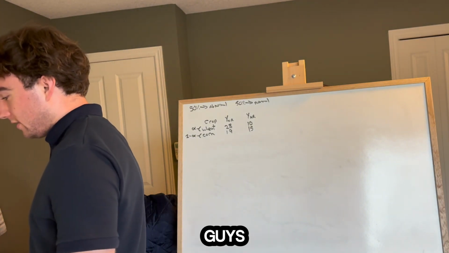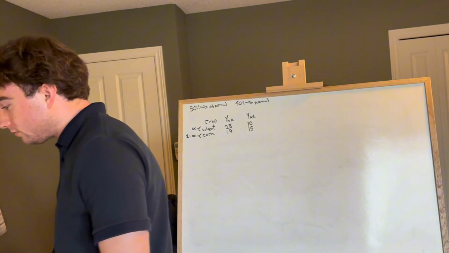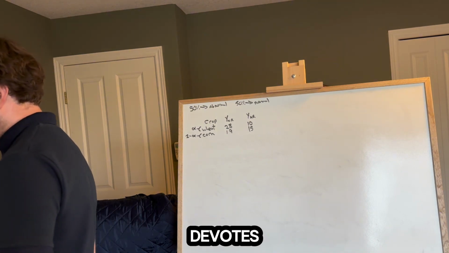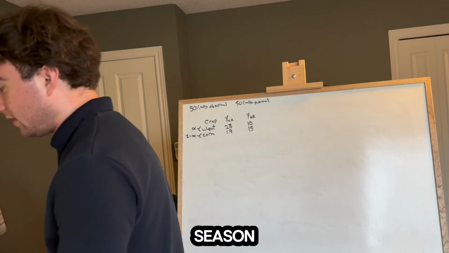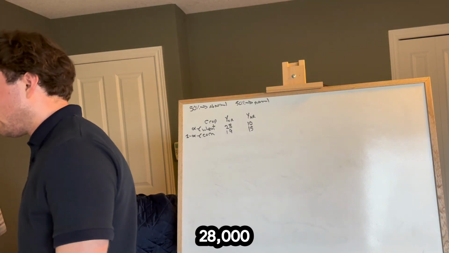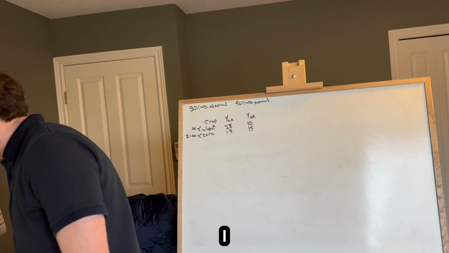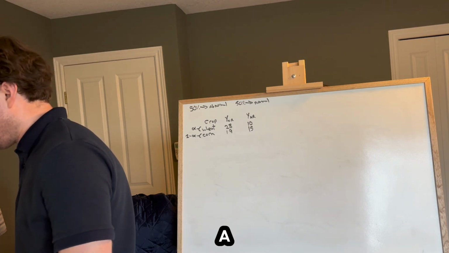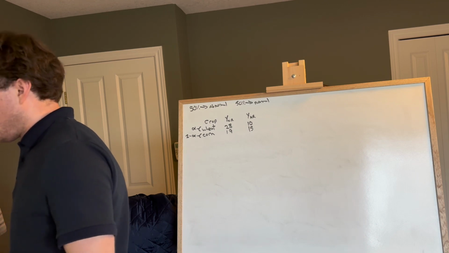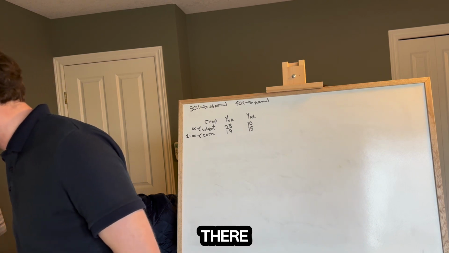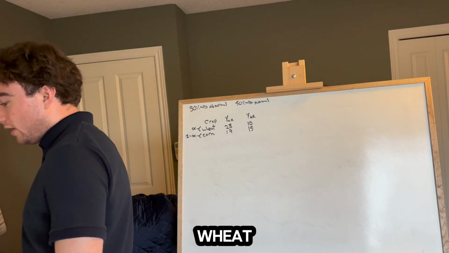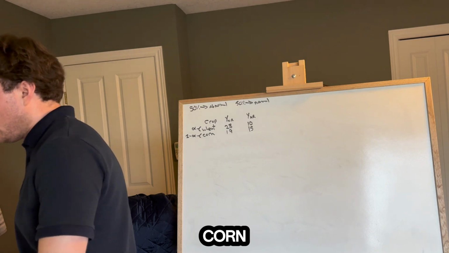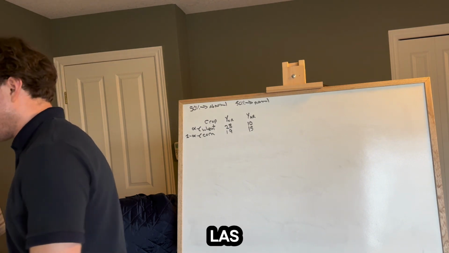So embarrassing, guys. Okay. The table above says that if the farmer devotes the entire land to wheat when the season has normal rain, his income is $28,000. By proportionality, assume that if he devotes a proportion alpha of the land to wheat where there is normal rain, NR, his income from wheat is 28,000 alpha, and his income from corn is 19,000 times 1 less alpha.